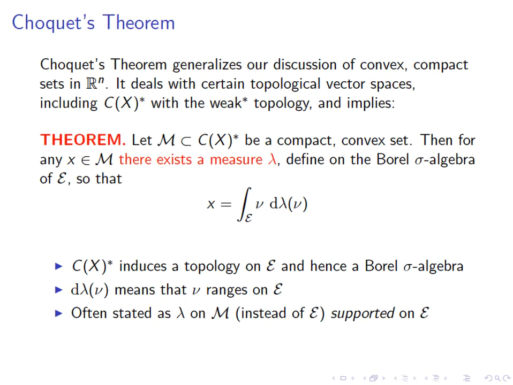In the literature, you will sometimes see this as an integral over M instead of over E, where M is whatever your compact convex set is. But then it says that the integral is supported on E, which means M minus E has measure 0. So it's the same thing really. We will later apply it to the space that we called M sub t. M sub t is the space of invariant measures, but we are not yet ready to discuss that.